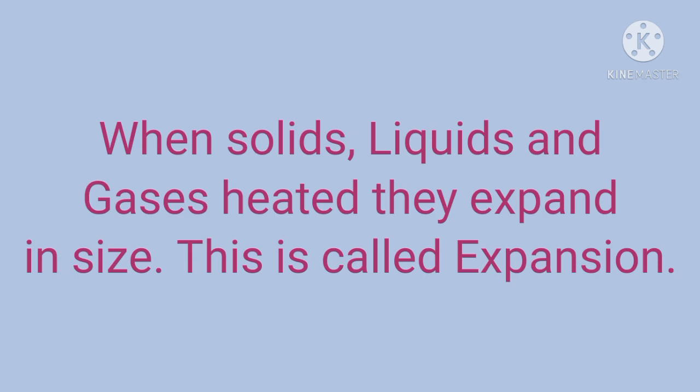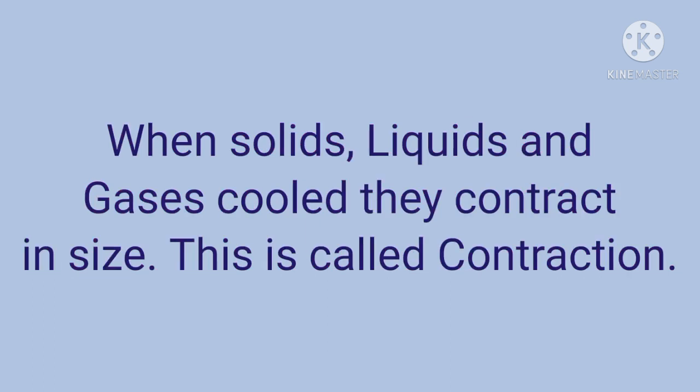This is called expansion. Means after heating, whether it is solid, liquid or gas, their size increases, a very minute expansion. And when solids, liquids and gases are cooled, they contract in size, means their size reduces very slightly. This reduction in size is called contraction.